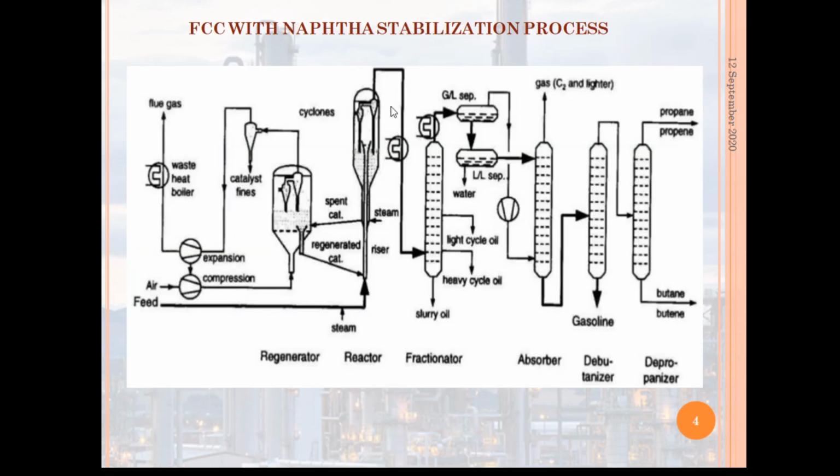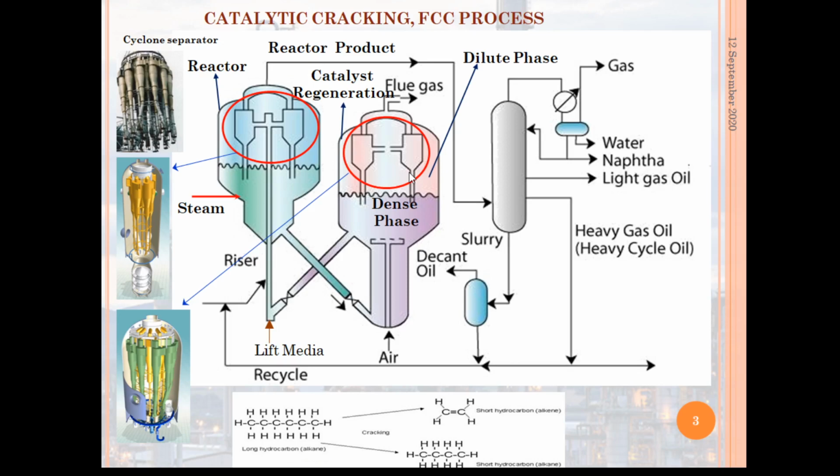Next, after this FCC, the fluid catalytic cracking process, whatever naphtha is produced, we can see over here that the reactor product goes to the main distillation column, where it separates the gas, light naphtha, light gas oil, heavy gas oil and slurry. This naphtha is unstabilized, so it needs to be stabilized.